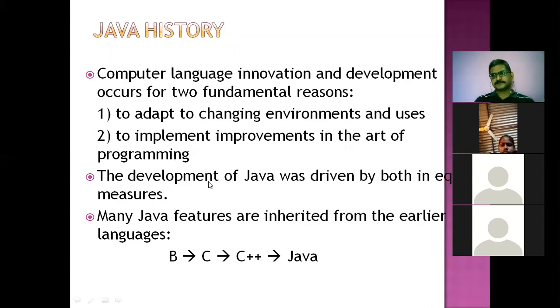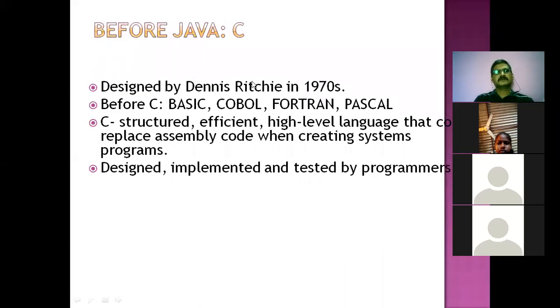Now it is Java. Out of these 4 languages, you know C, C++, and now Java, but not B. When we see the language called C, and when we discuss Java, we will discuss the other programming languages which were designed earlier.